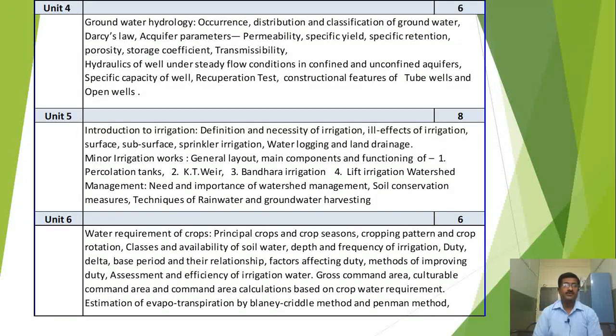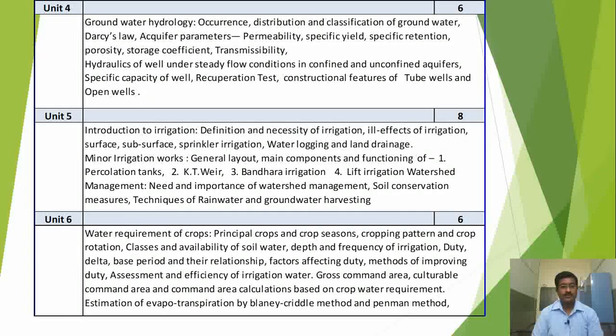Then unit number 5, which is having 8 lectures: introduction to irrigation, definition and necessity of irrigation, ill effects of irrigation, surface, subsurface, sprinkler irrigation, water logging and land drainage, minor irrigation works, general layout, main components and functioning, in that percolation tanks, KT weir, Bandhara irrigation, lift irrigation, watershed management, need and importance of watershed management, soil conservation measures, techniques of rainwater and groundwater harvesting.